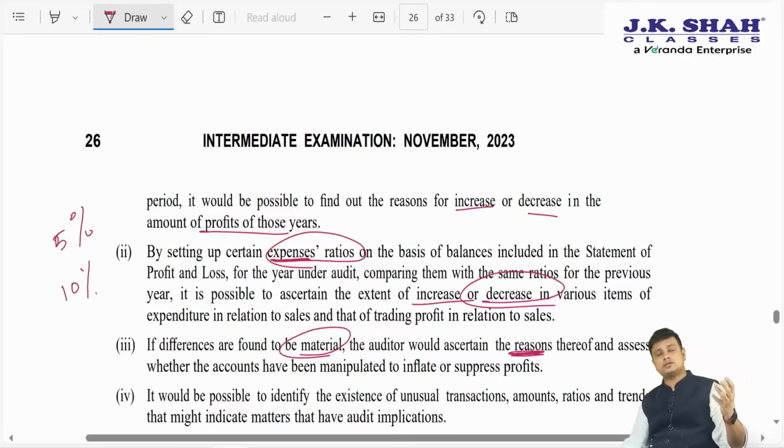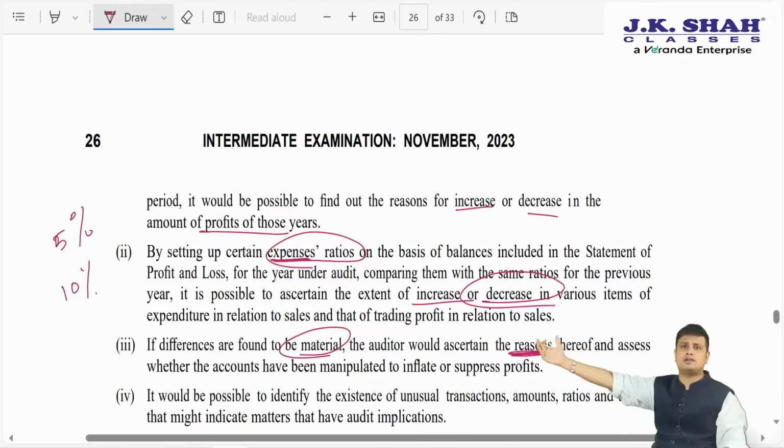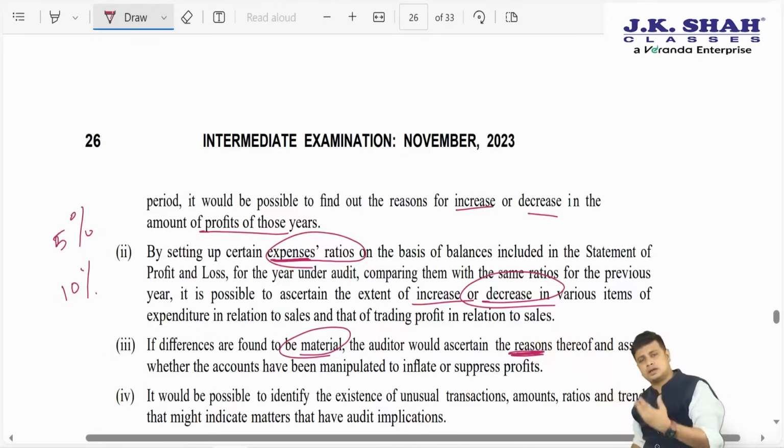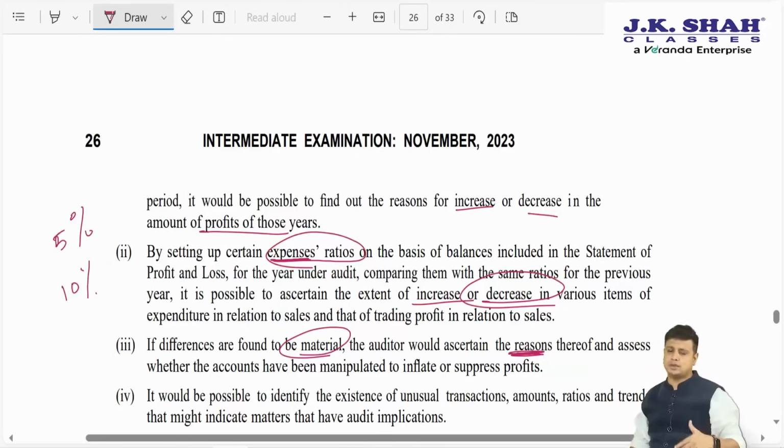But if there is a change, we need to ascertain the reason. See, there is a possibility that it might be a valid reason. Last year, we were doing less advertisement, the budget was less. This year, we have increased the advertisement budget to boost the sales. So it might be a valid reason as well.